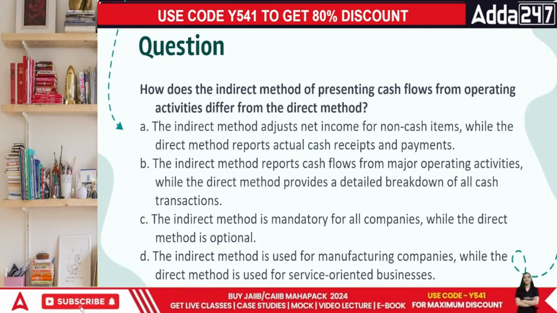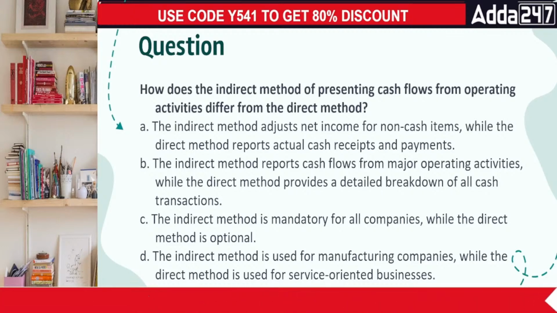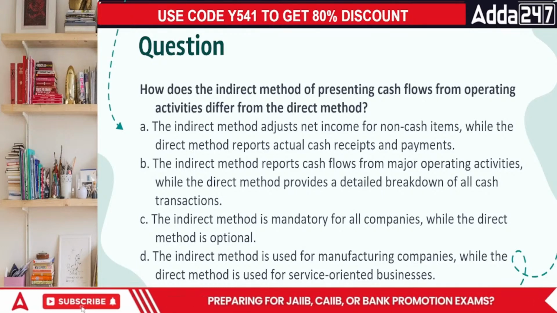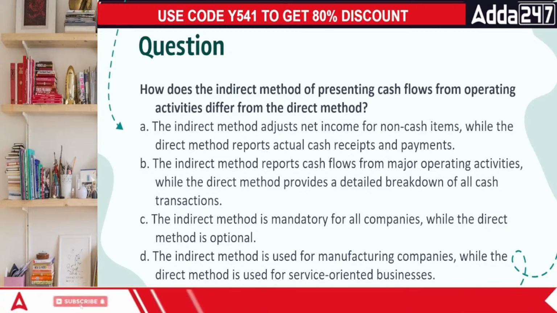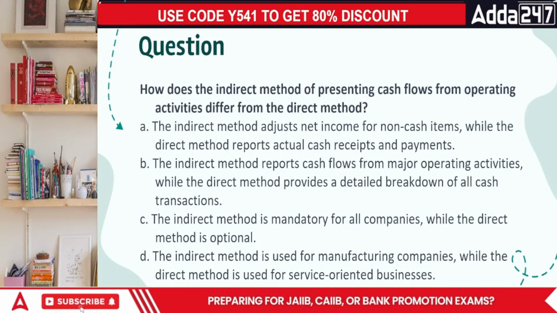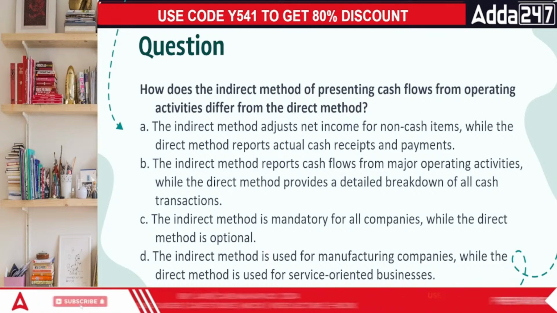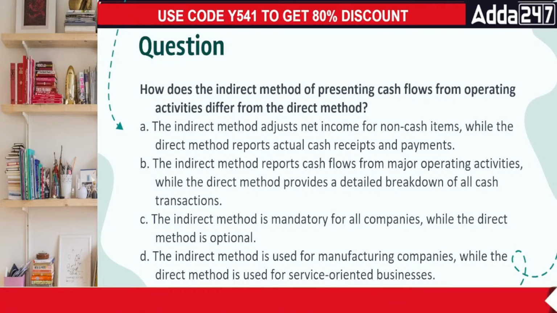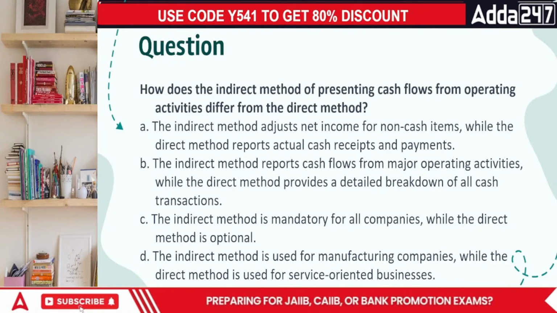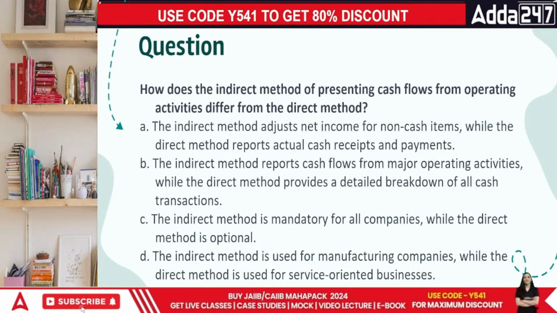flow statement, everyone. So when we talk about the cash flow statement, it can be defined as something which talks about the movement of cash, inflow, outflow, any kind of flow. So when we are receiving funds or losing funds, we are going to talk about the cash flow statement. Exclusively, it is basically linked with cash. Obsession with cash is there. That is how we define the cash flow statement. Okay. The question says that the indirect method adjusts net income for non-cash items.